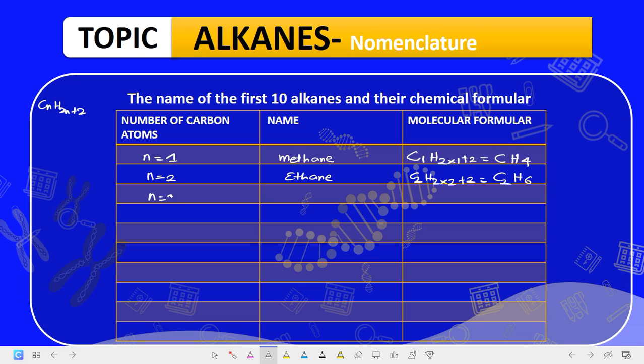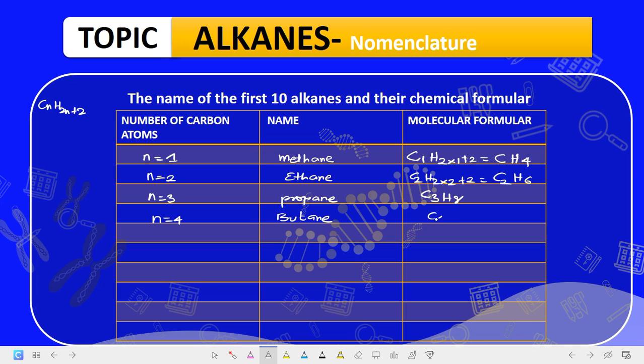Then when n is equal to 3, this is propane. Following the same approach, this gives us C3H8. When n is equal to 4, the name is butane.